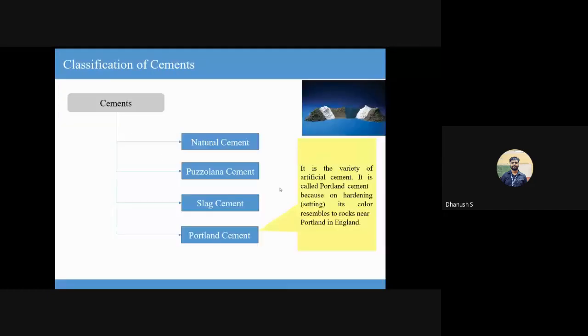Okay. So cements can, very broadly, be classified into natural, pozzolana, slag, and Portland. Portland is the thing that is predominantly used in the industry today. I told you we call it OPC, ordinary Portland cement. The reason it was called Portland cement, I asked you guys to find out. When Joseph Aspdin invented this, the color of the final product resembled the color of a rock that was there near Portland, England. So he called it Portland cement and the name stuck.